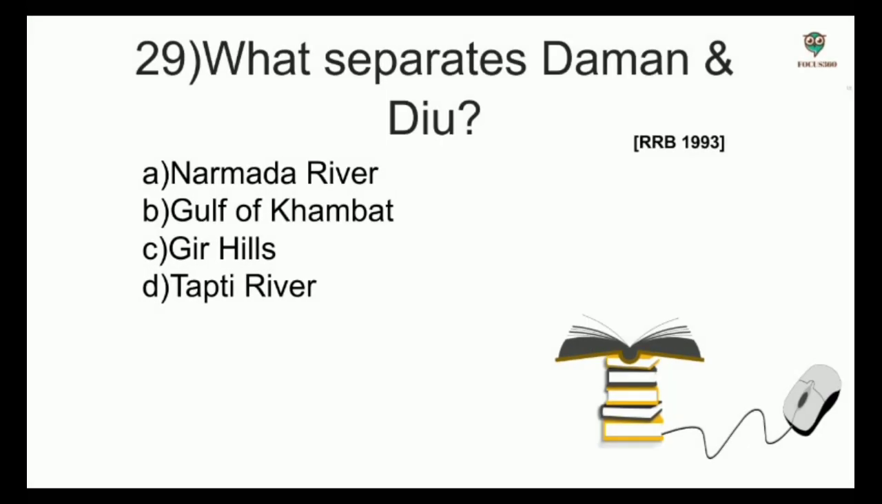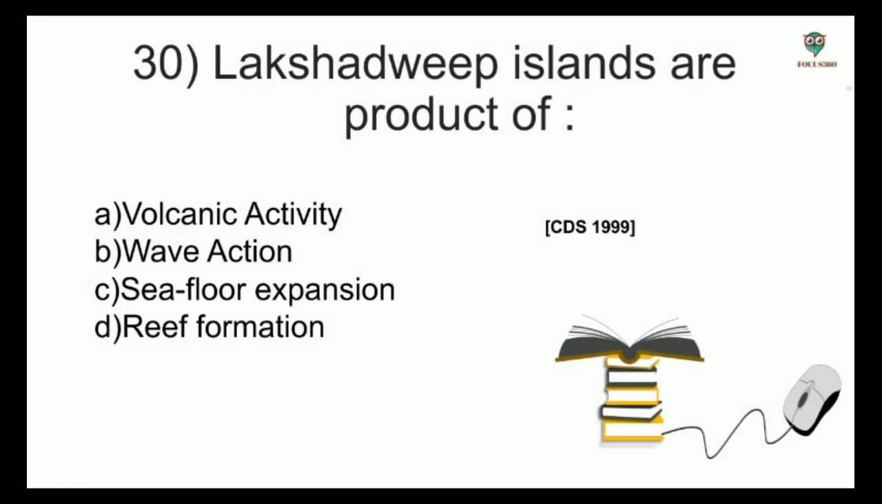Next, what separates Daman and Diu? Options: Narmada River, Gulf of Khambat, Gir Hills, Tapti River. And the answer is Gulf of Khambat. Next, Lakshadweep Islands are a product of which of these options: volcanic activity, wave action, seafloor expansion, reef formation. And the answer is reef formation.